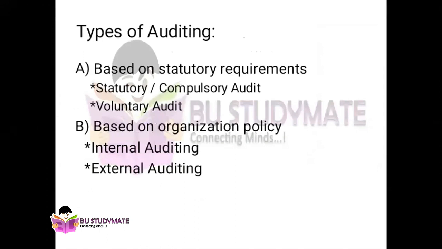Types of auditing: we have many types. Based on statutory requirement, statutory audit means audits which are compulsorily to be done as per the law. The law says that this auditing should be done compulsorily. Voluntary means the businessman himself feels that his business should be audited. Based on organization policy, internal auditing is auditing done by an employee of the company who is also a CA. External auditing is auditing done by a chartered accountant who is outside the organization, a third party to the organization.